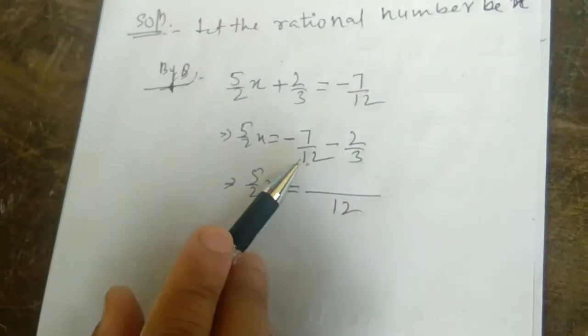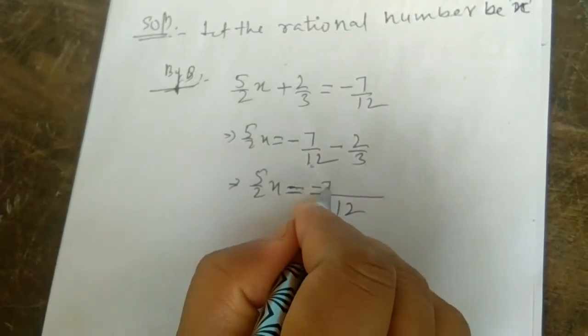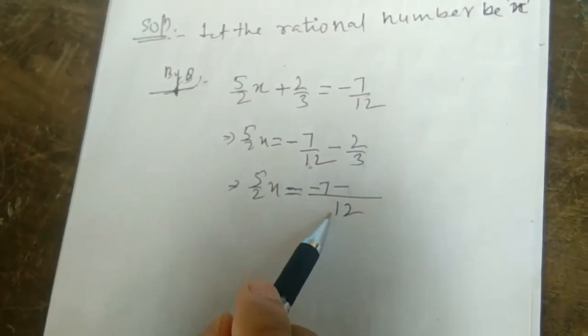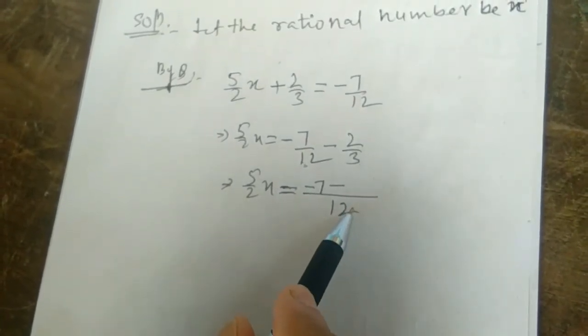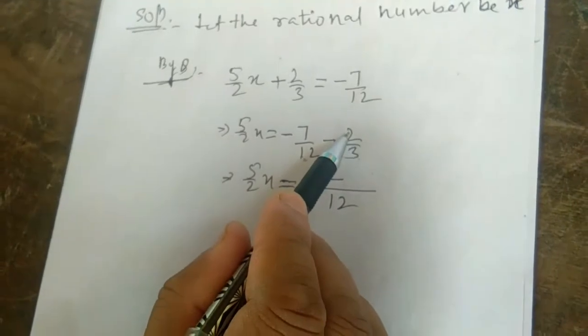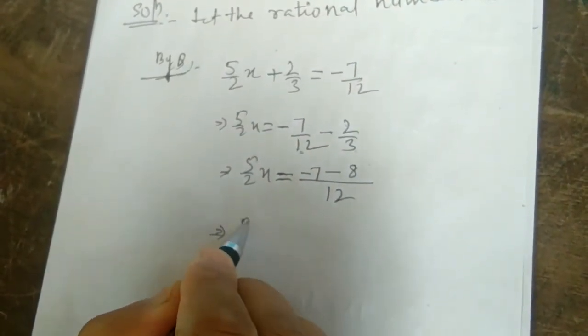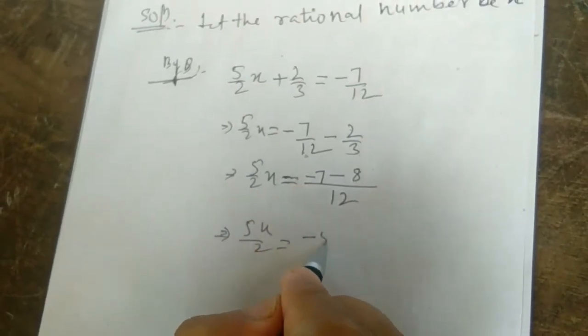If you divide this LCM by this 12, one time, so 1 7 is 7, minus 7. If you divide this LCM 12 by this 3, 4 times, 3 4s are 12. So by that 4 you multiply the numerator. 4 2s are 8.